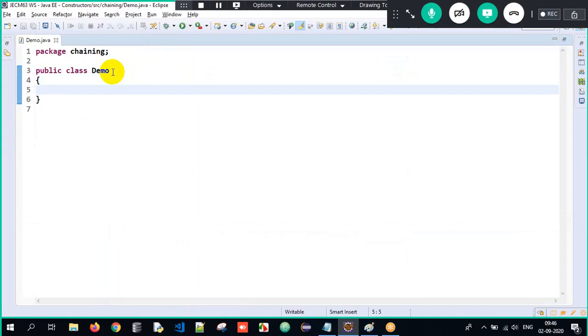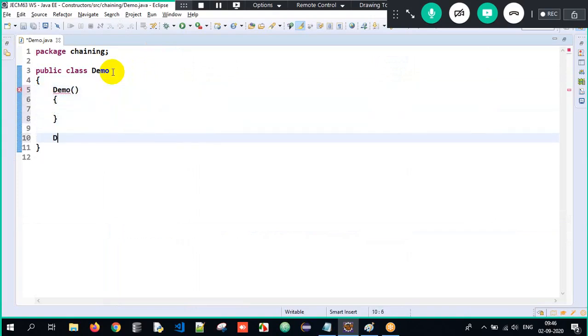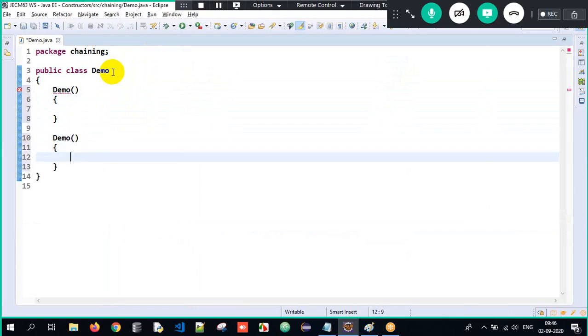We all know what is the meaning of it. I need not keep on telling 100 times, right? Now I will have one constructor. See, class name, constructor name, same. But now, can I have multiple constructors in the same class? 101% yes. If I have multiple constructors in the same class, it is called constructor overloading.